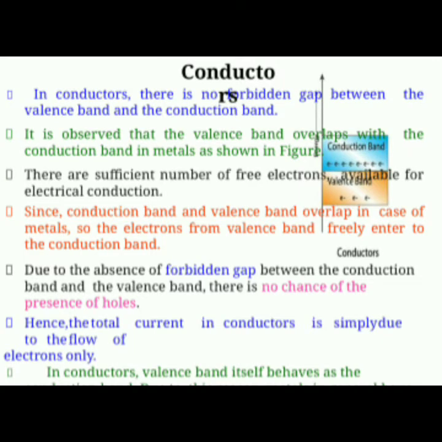Conductors. In conductors, there is no forbidden gap between the valence band and the conduction band. It is observed that the valence band overlaps with the conduction band in metals, as shown in the figure. There is a sufficient number of free electrons available for electrical conduction. Due to the absence of a forbidden gap between the conduction band and the valence band, there is no chance of the presence of holes. Hence, the total current in conductors is simply due to the flow of electrons only.